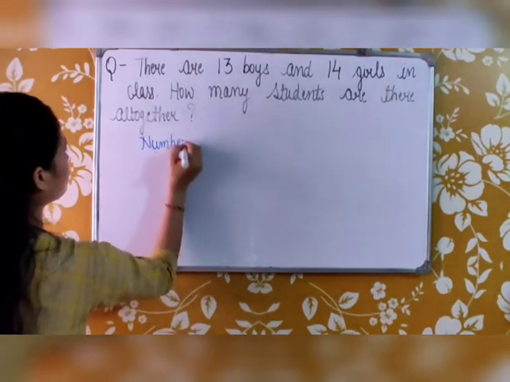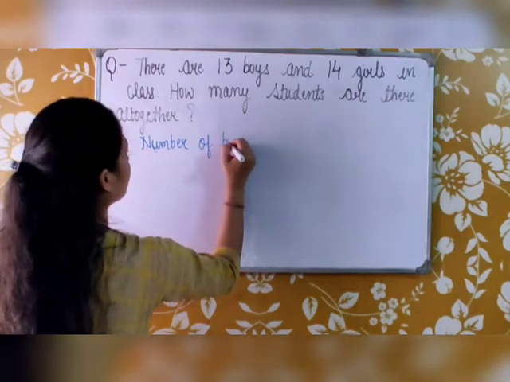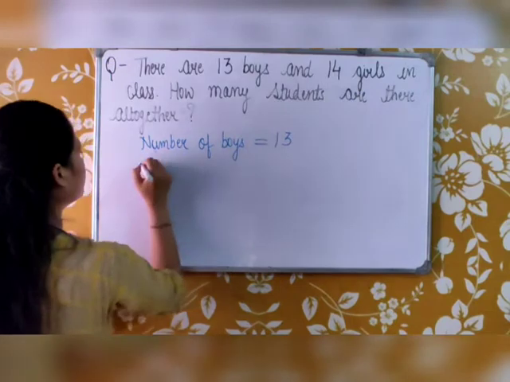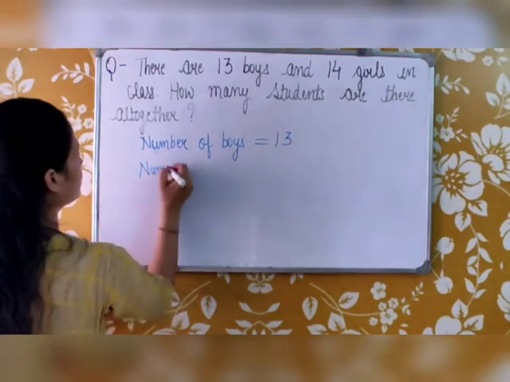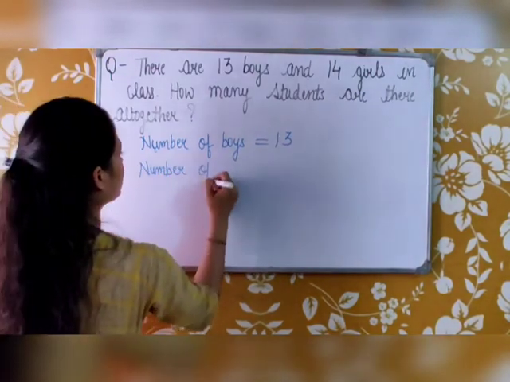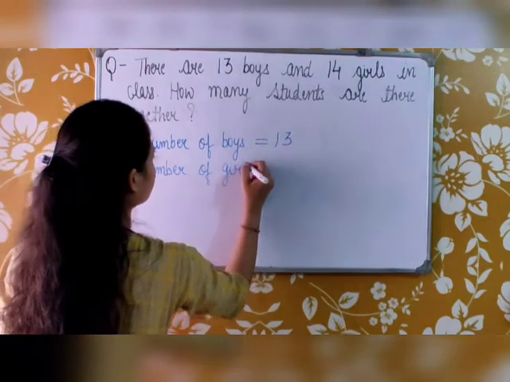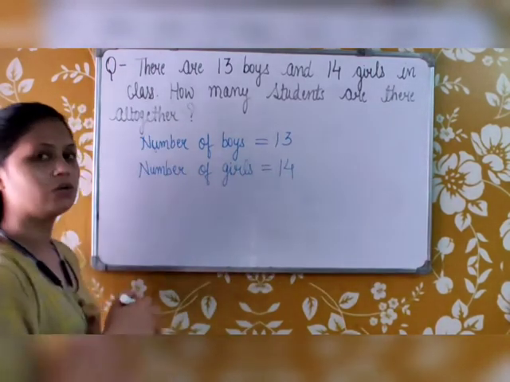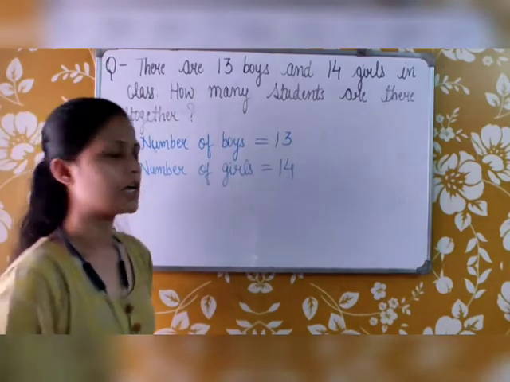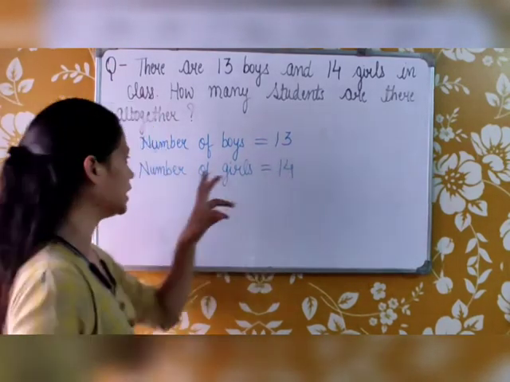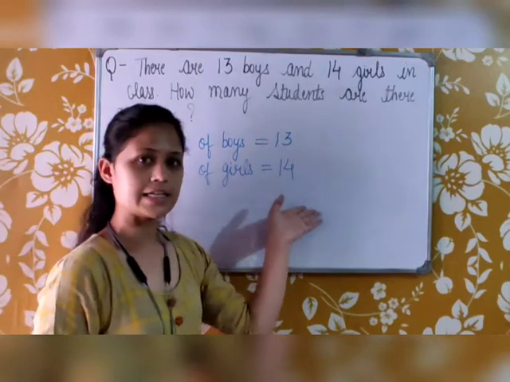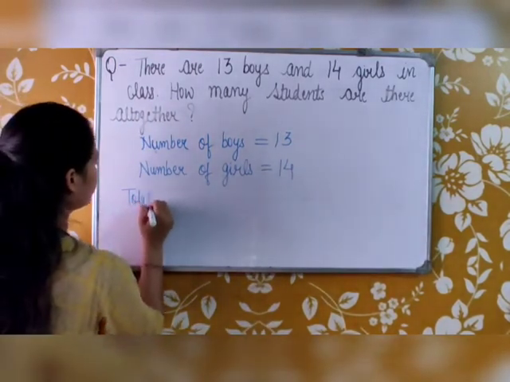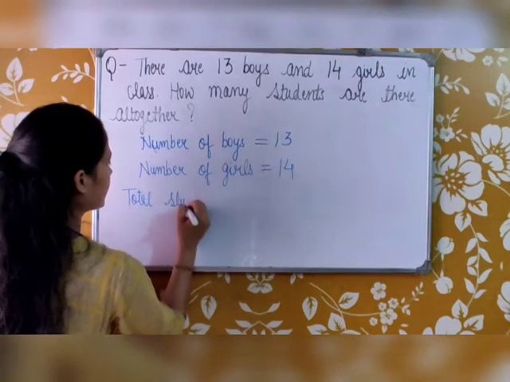The number of boys in class is 13 and the number of girls in class is 14. So now we have to find the total number of students in class.